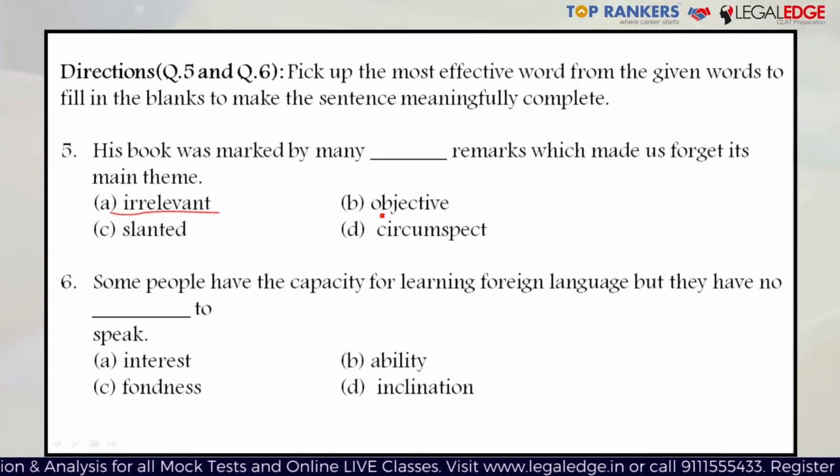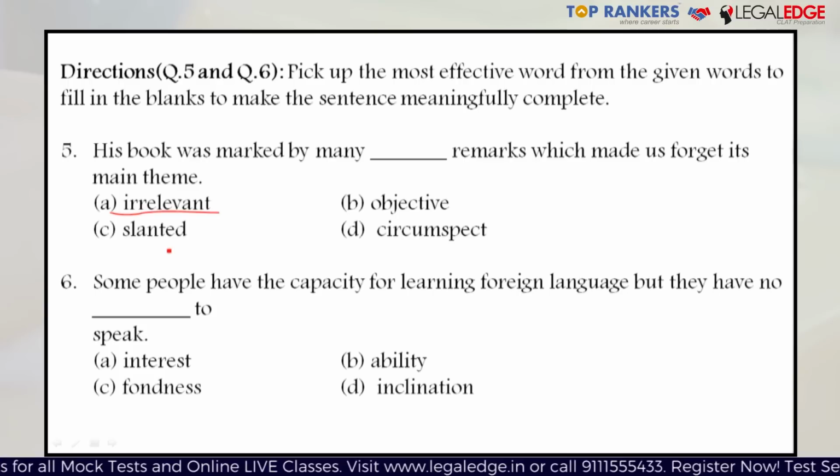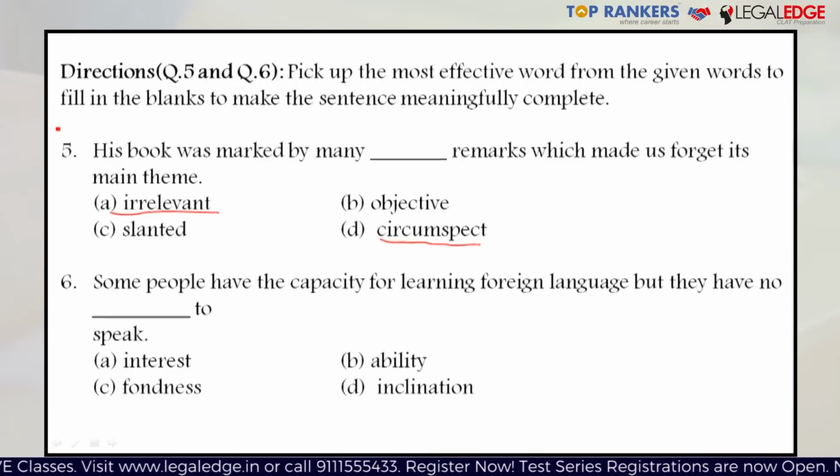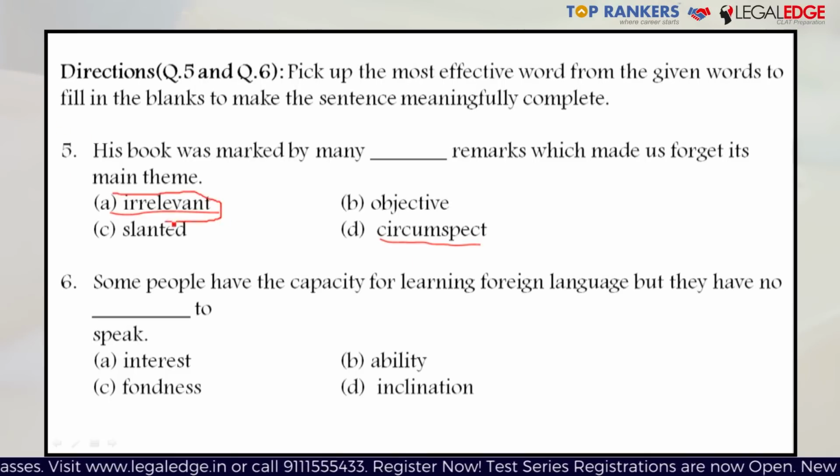Objective is something which is not subjective, which does not vary from person to person, so therefore this cannot be the right answer. Slanted is tilted. You cannot have slanted or tilted remarks, so therefore this is not the right answer. Circumspect is being cautious, but in the given context this does not fit really well because being cautious won't lead you to forget the main theme. So the right answer has to be irrelevant, which is A. Moving on to the next question.